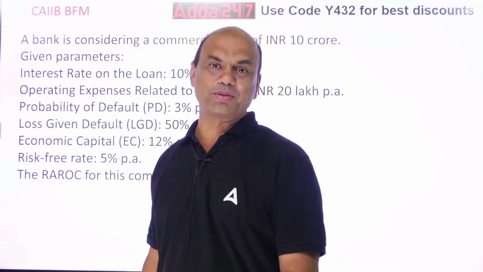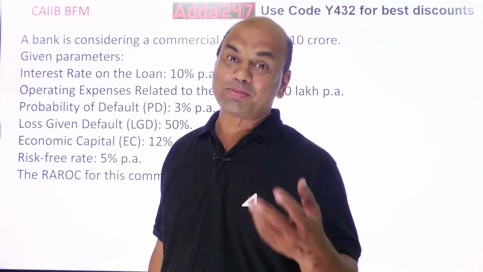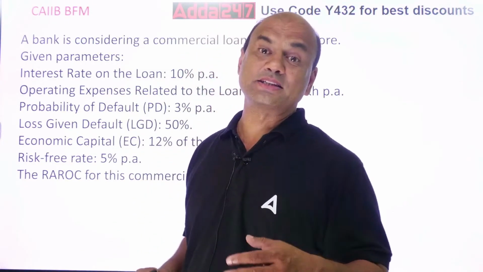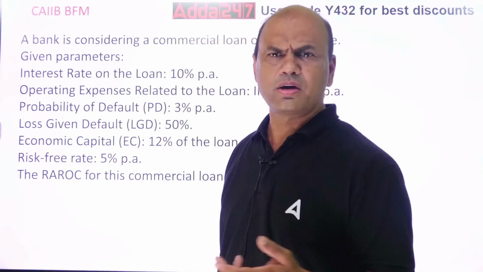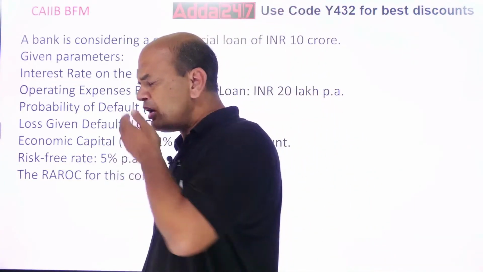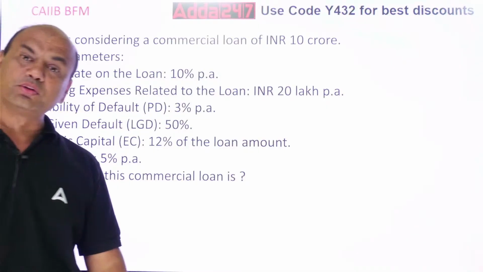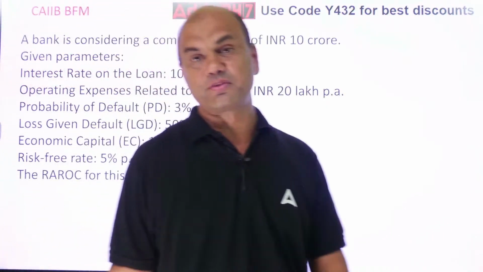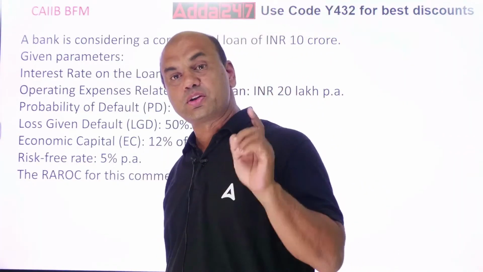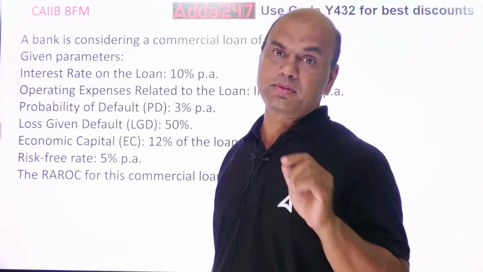What is PD? Probability of default. Probability of default means what are the chances of this loan getting default? How will you know this? See what you have to do. How does the bank calculate the probability of default?